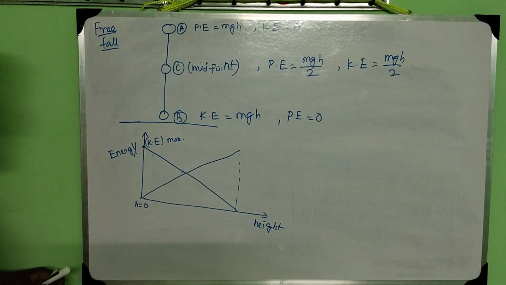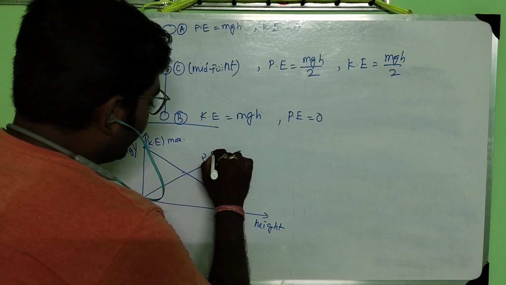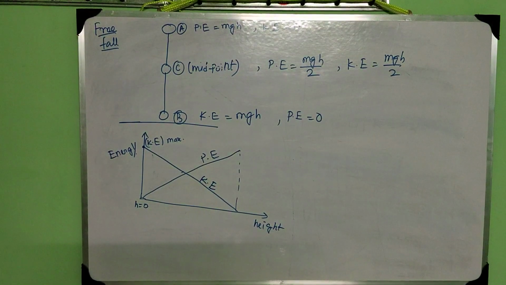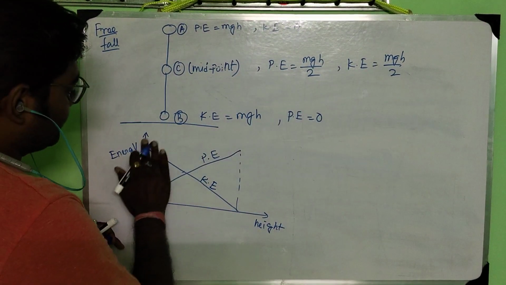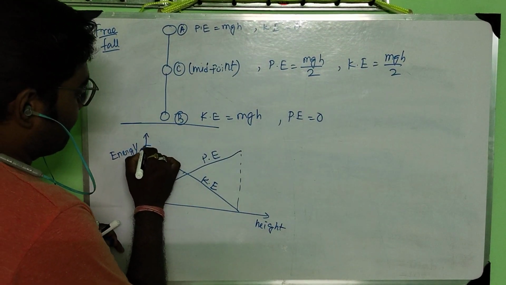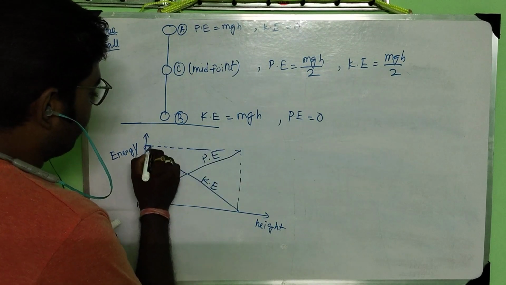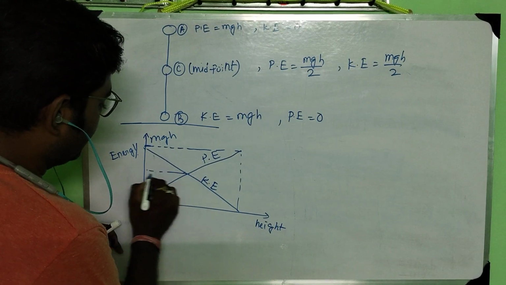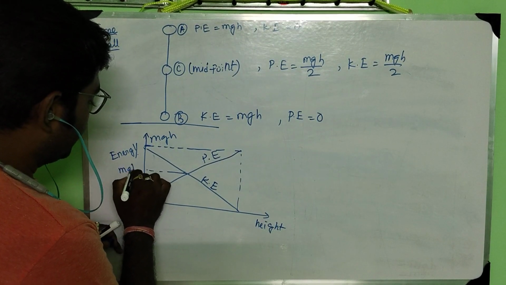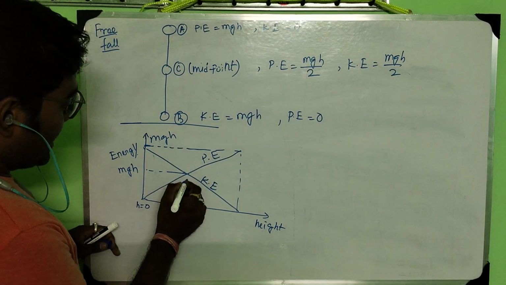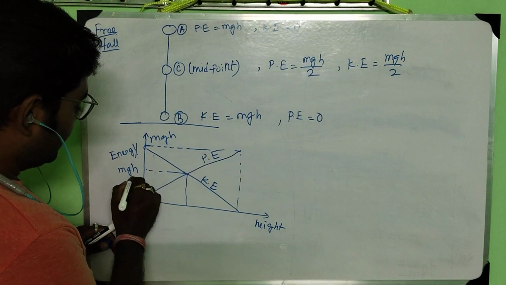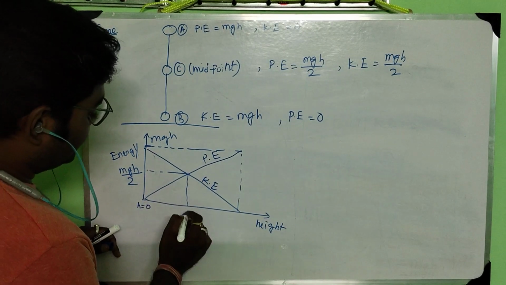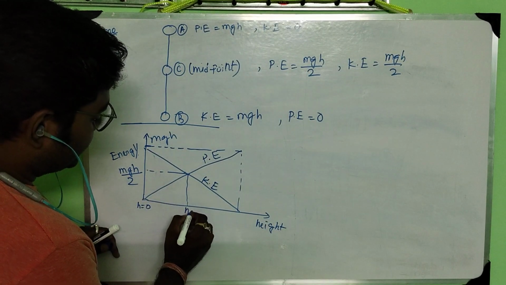So this is the potential energy and this is the kinetic energy. This is actually mgh, the total energy is mgh, and this is actually mgh by 2, and here it is h by 2.